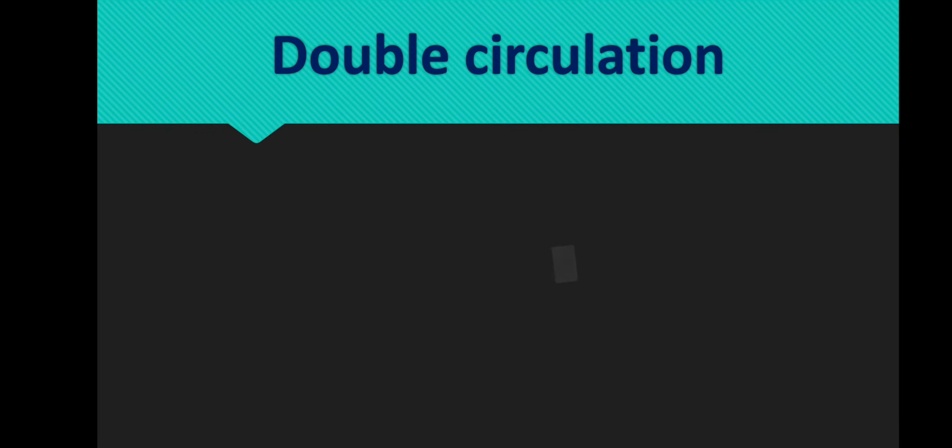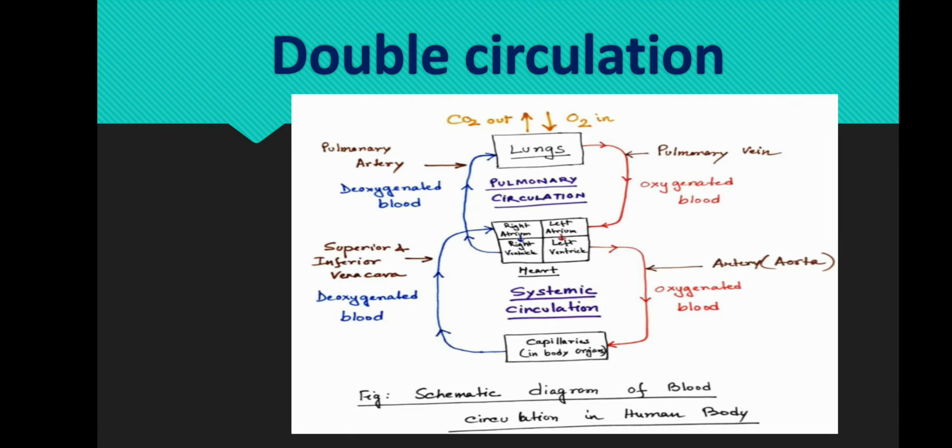The double circulation in human body. In the human heart, blood passes through the heart twice in a single cardiac cycle. A single cardiac cycle is made up of both systole and diastole. This type of circulation is called double circulation.